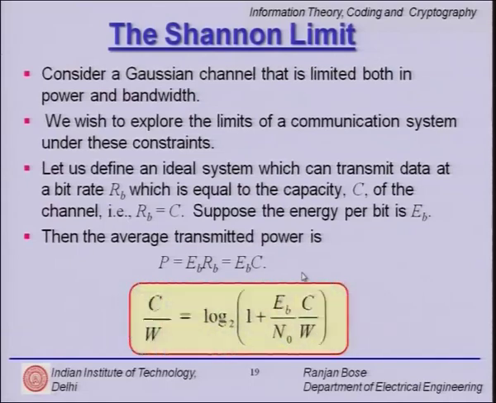Now, if you recall the information capacity theorem, we had C equal to W, and W has been put on the left hand side.